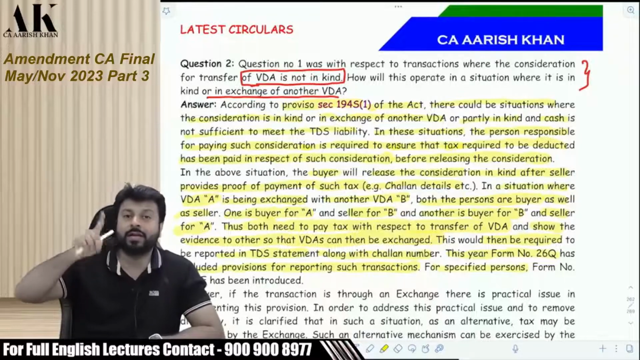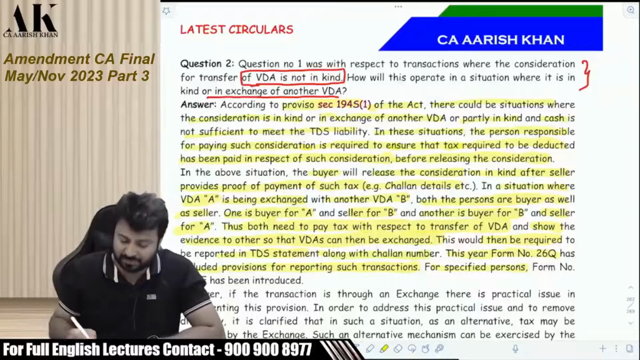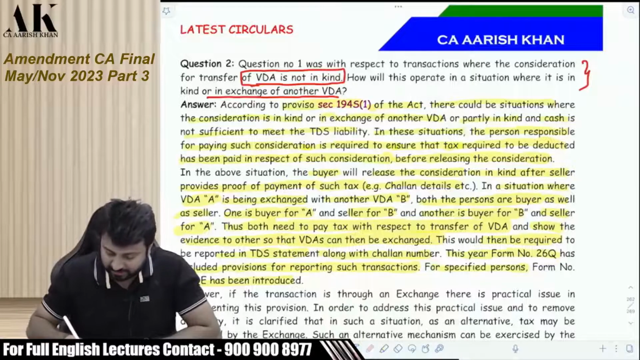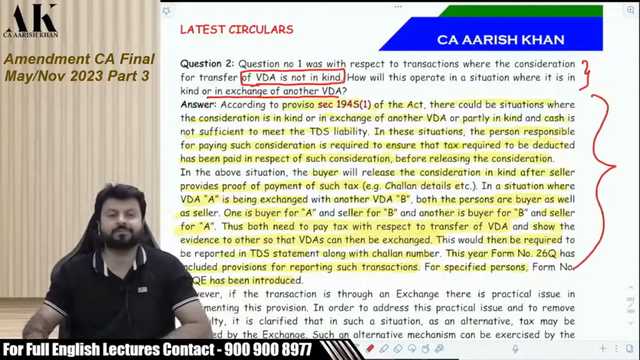I have told you. An individual or HUF whose last year's turnover is less than 1 crore or less than 50 lakhs, as the case may be, is a specified person. Okay. So I hope you understood the first part of this particular discussion.